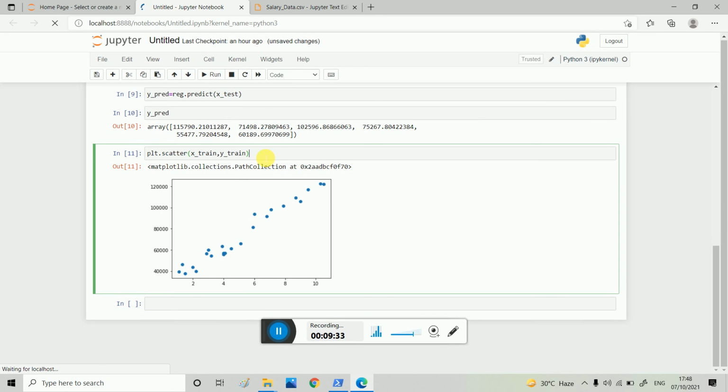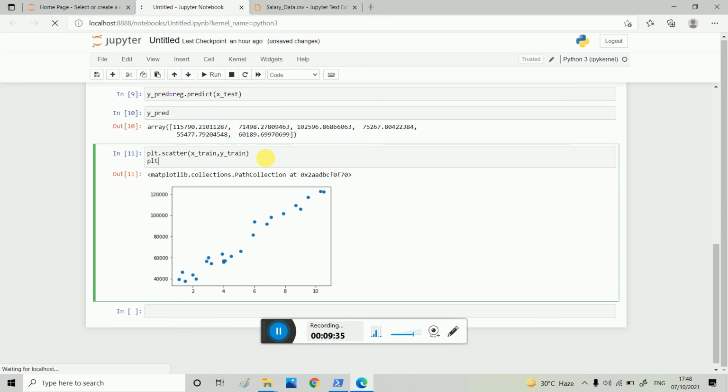Now I want a plot, plt.plot, of x train and y predict.